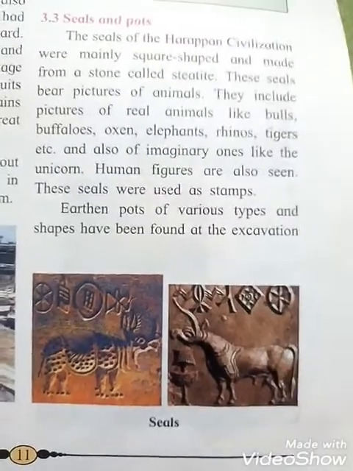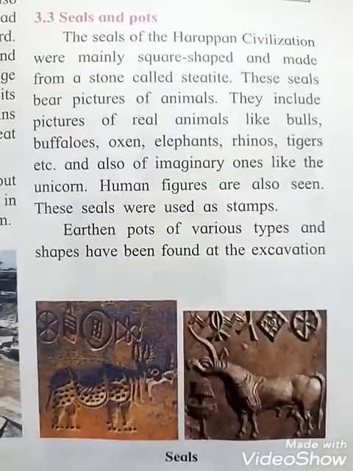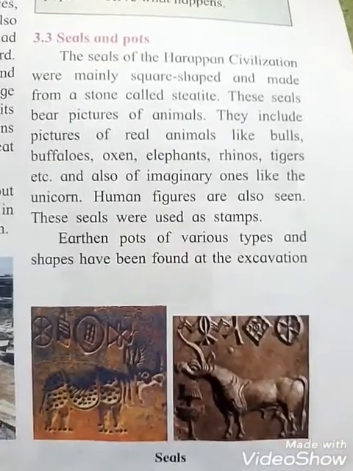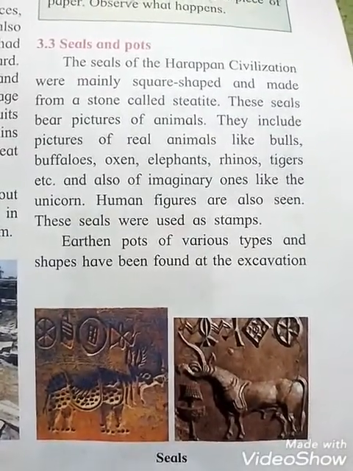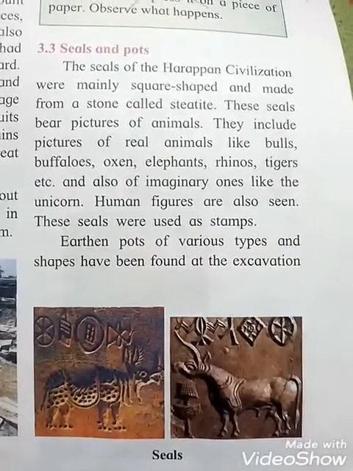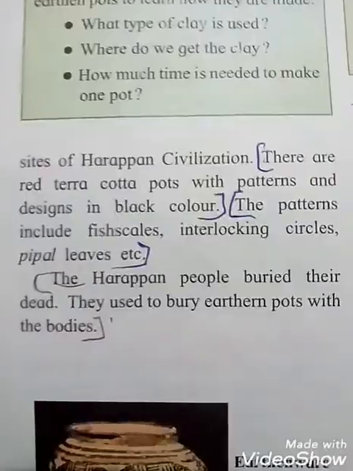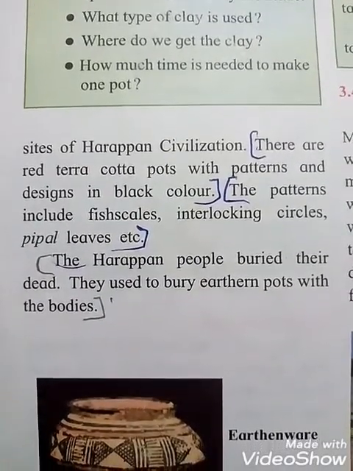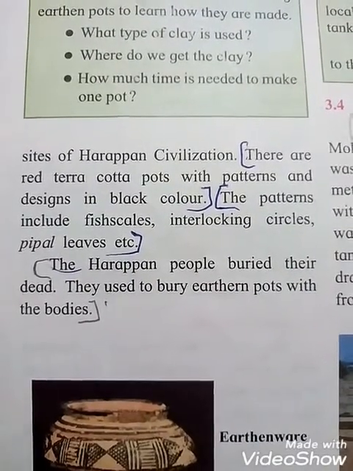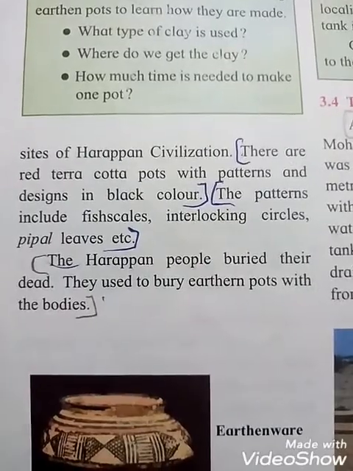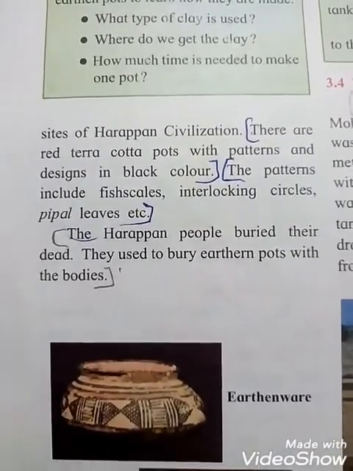Okay students, pots of various shapes have been found at the excavation sites of the Harappan civilization. There are red terracotta pots with patterns and designs in black color. The patterns include fish scales, interlocking circles, leaves, etc.